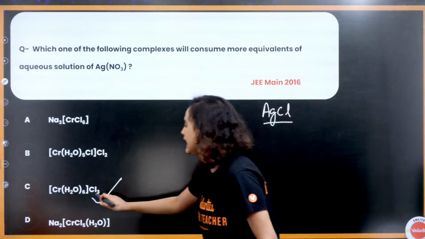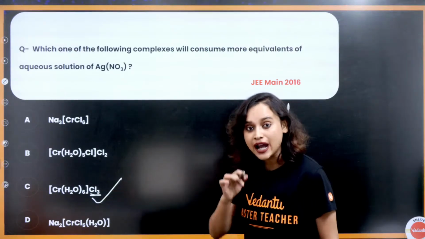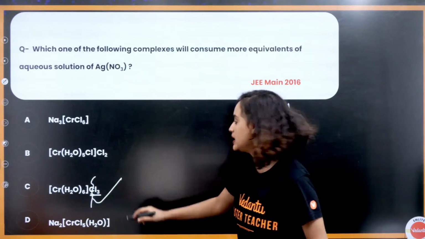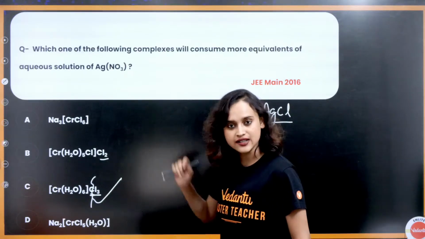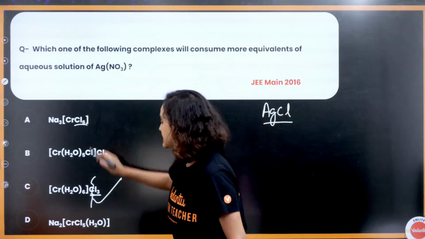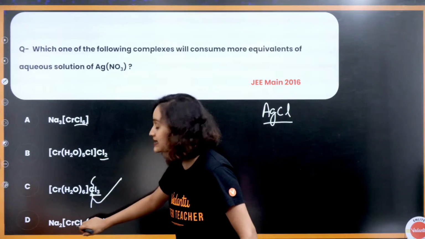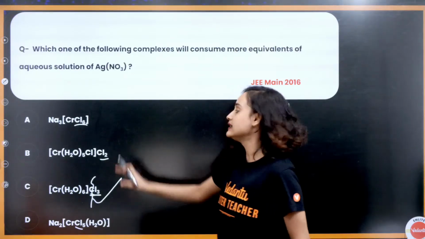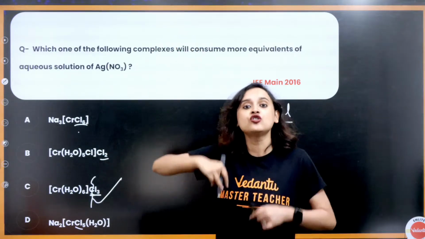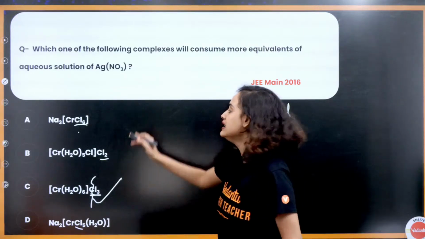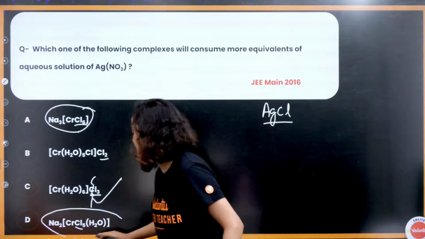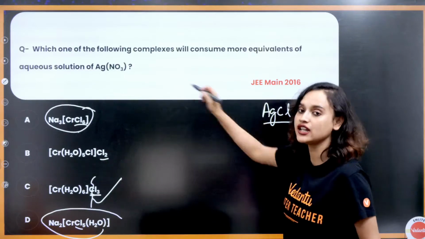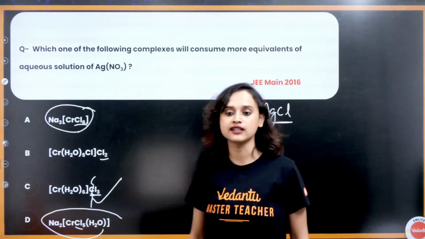You know why? Cl3. See, this is the primary valence. Primary valency is 3. Three chlorines can dissociate from this, but in the rest only 2 can dissociate, so this is going to be less. But here Cl is inside the coordination sphere, and here also Cl is inside the coordination sphere. That means you are not going to see the presence of free chlorine in these cases. But here, with Cl3, 3 chlorines will be able to react with AgNO3 and form AgCl. So option C is the correct answer.